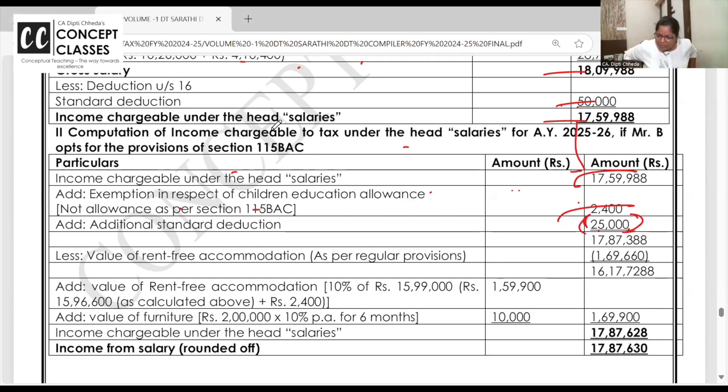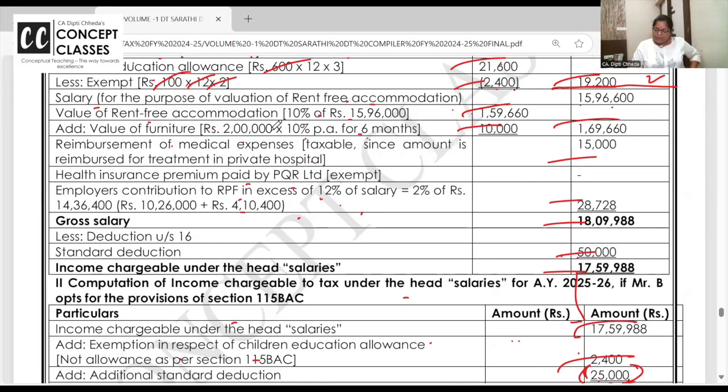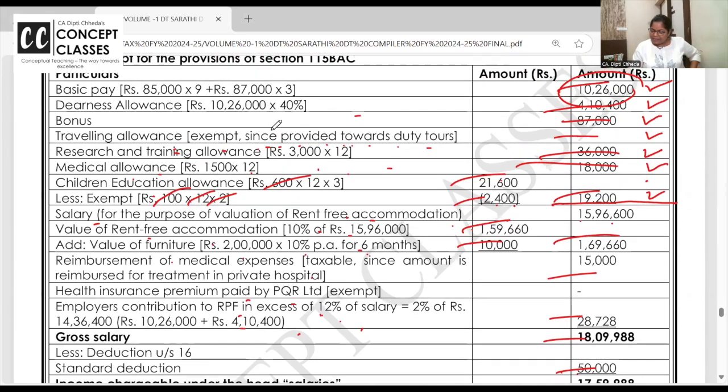There you have allowed 50. Here you will allow 75. So your salary will be reduced. So this will be 17 lakh 37. Now their RFA is calculated as 10% of 1596. But your 2,400 was deducted.